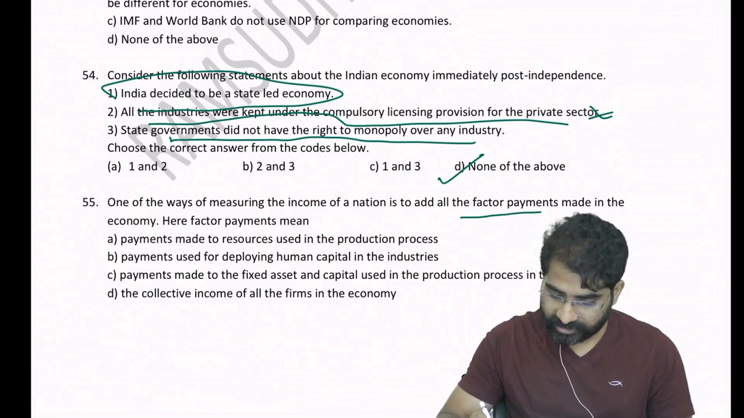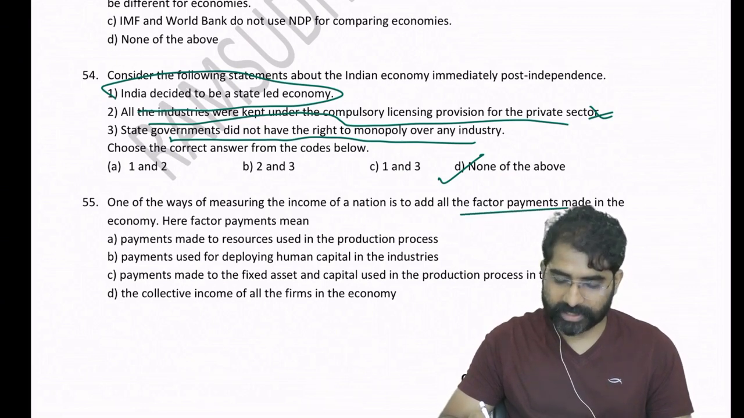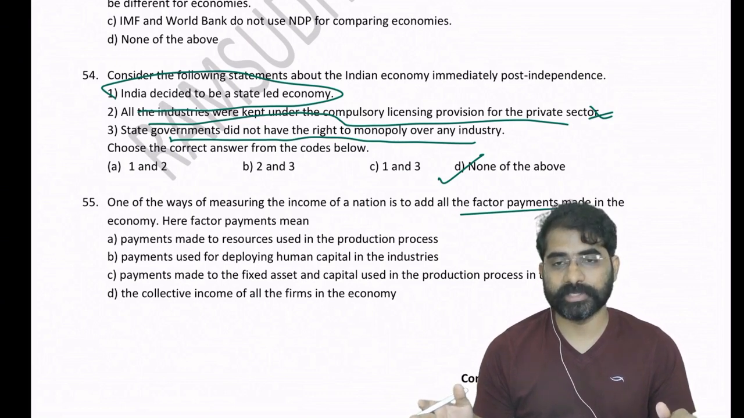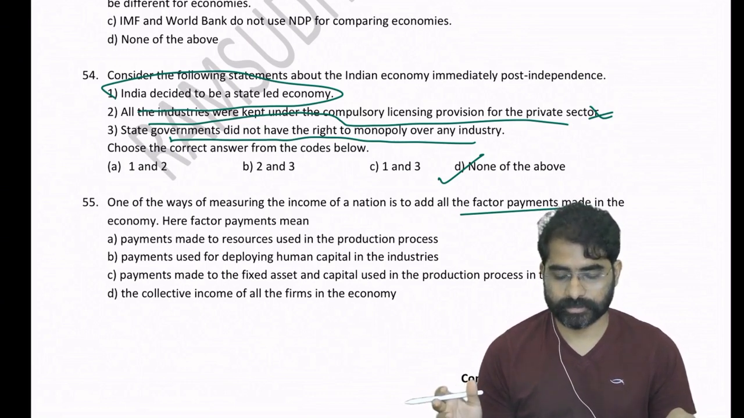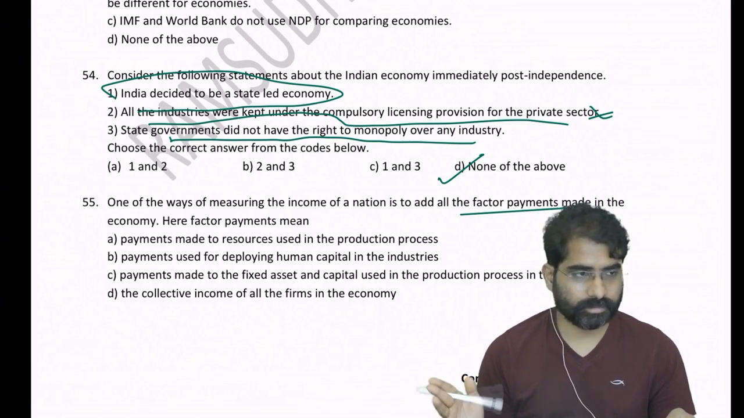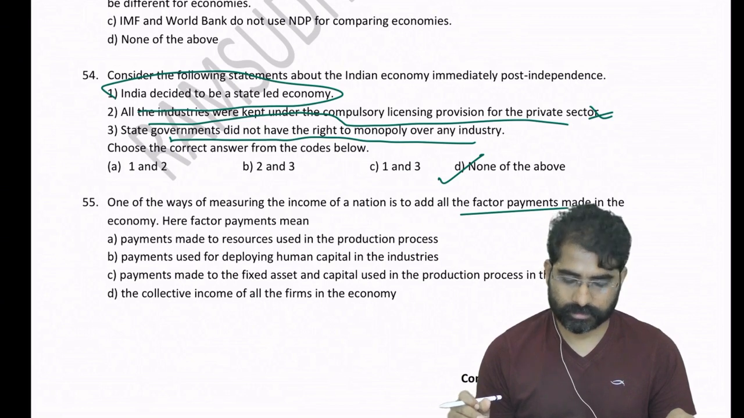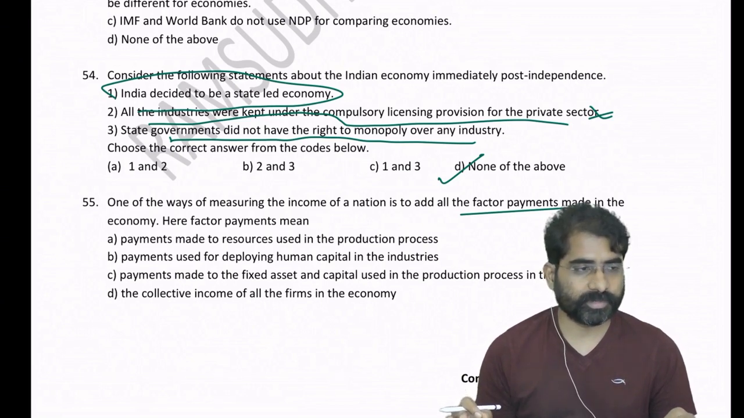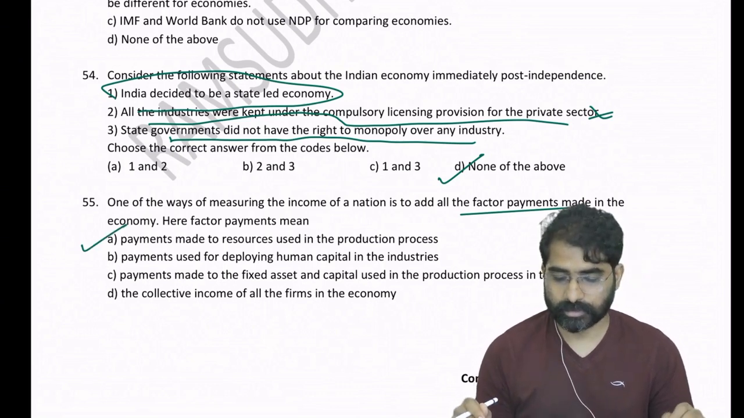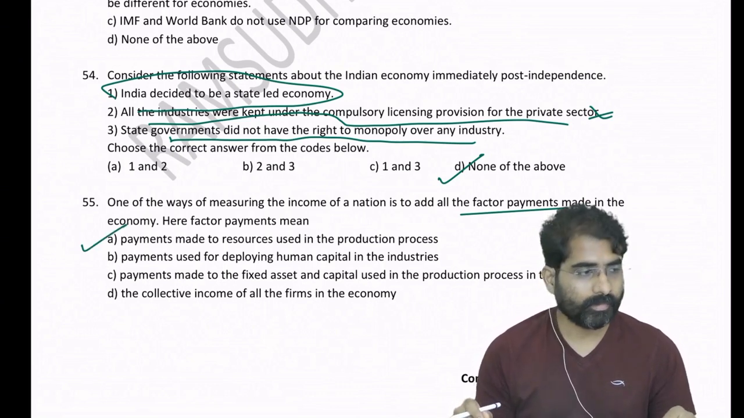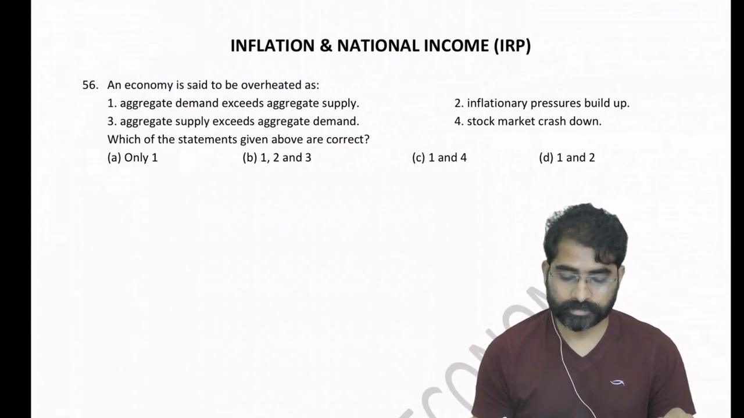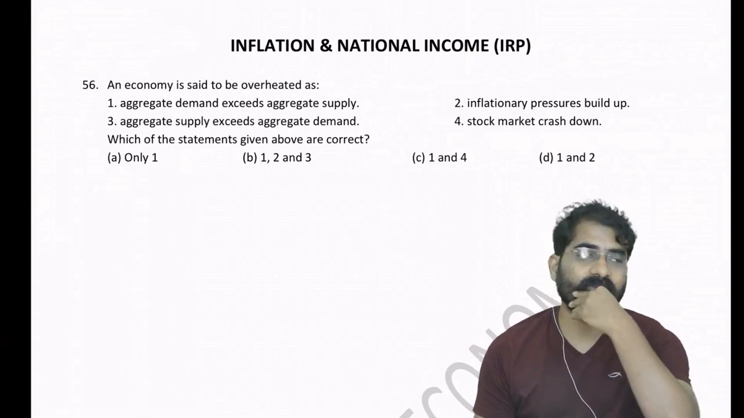If you know the definition of factor payments, you should be marking the answer. Payments made for factors of production: land, labor, capital and entrepreneur. No confusion, read the options properly. Shabash. Overheating of economy, discussed.